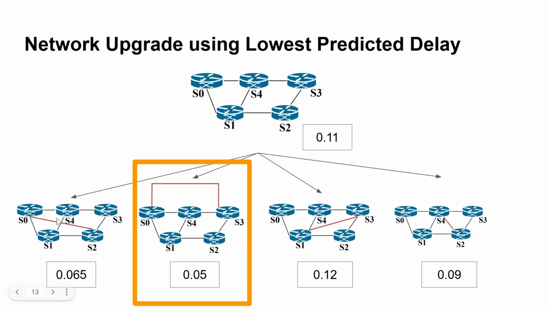For this, we evaluated all possible source-destination link placements with the minimum bandwidth and predicted the delay for each case. The one with the lowest delay will be our optimal link placement in the network. Here, we can see that according to our model, adding a link between node 0 and 3 will reduce the delay by 50%, which will improve the performance of the network.